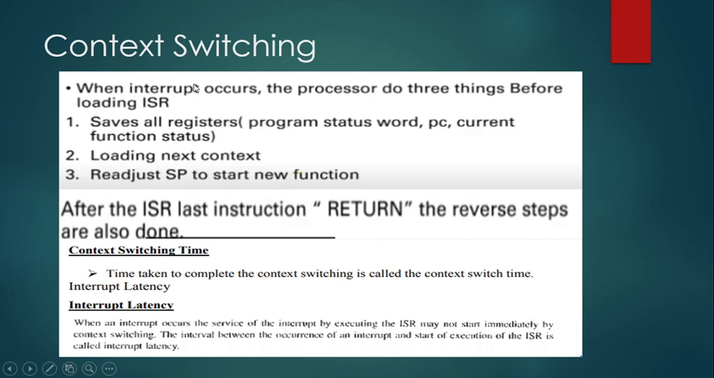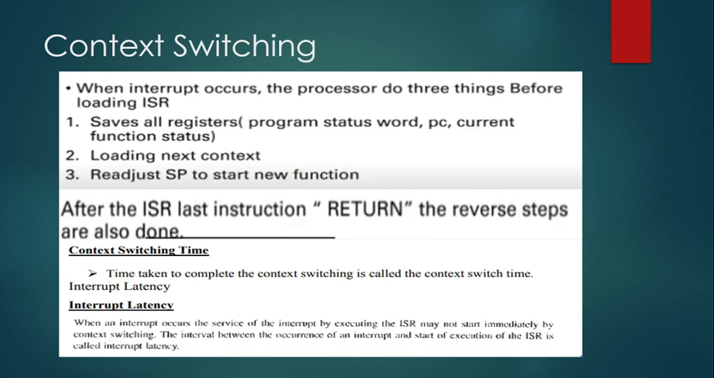That is, after finishing the execution of the interrupt and on return, on receiving the key instruction return, which will be the last instruction of the ISR, it has to go back to the previous process which it was executing, and we have to do all the three steps again in reverse. First, it has to restore all the registers, then load the previous program it was running, and again adjust the stack pointer to the previous function it was executing. So it has to do all these three steps again to resume its normal activities.